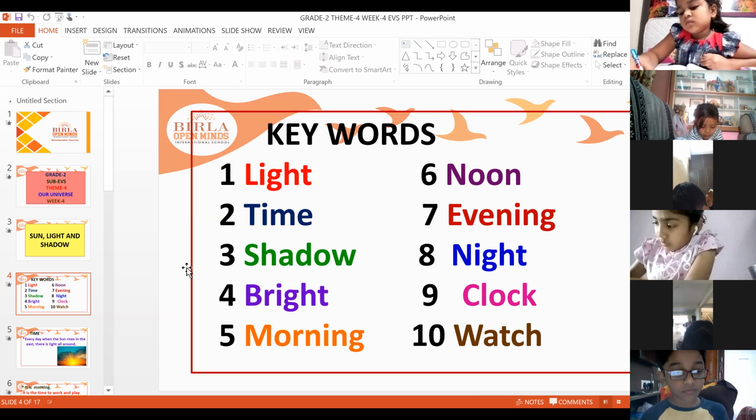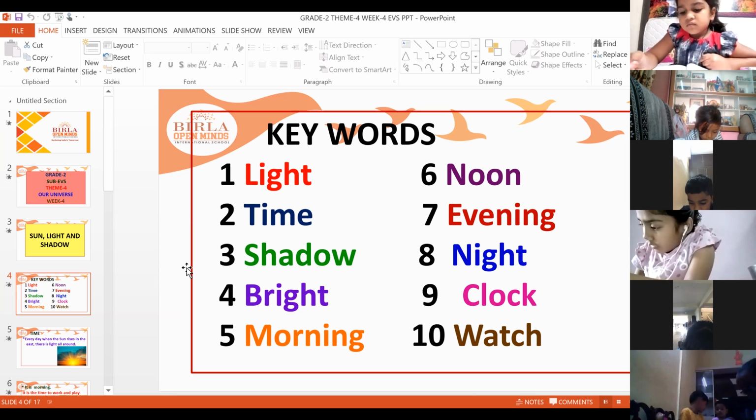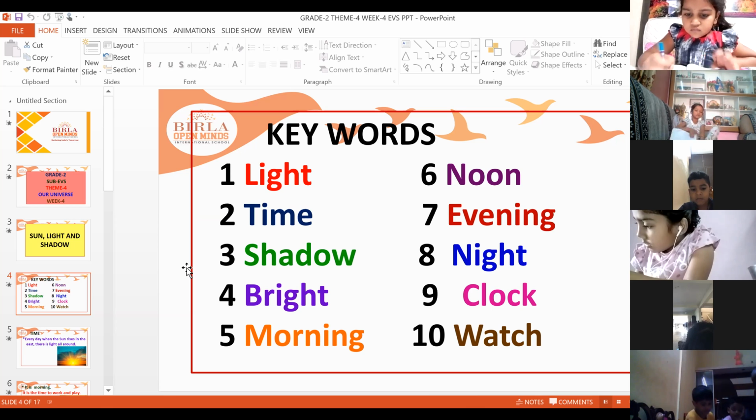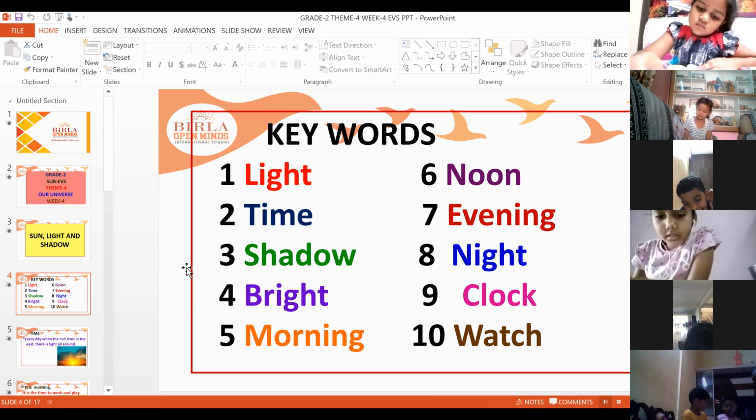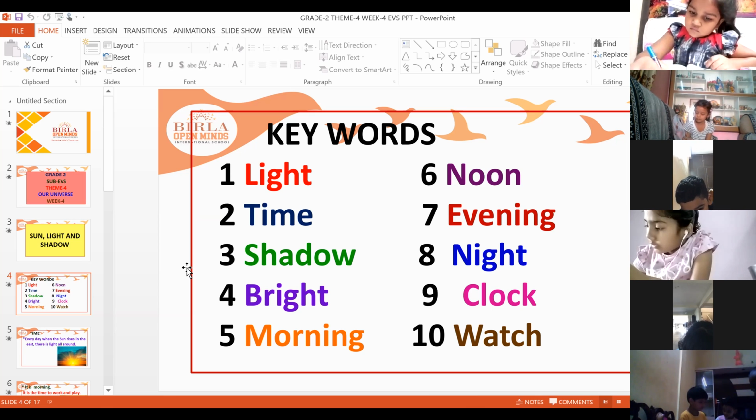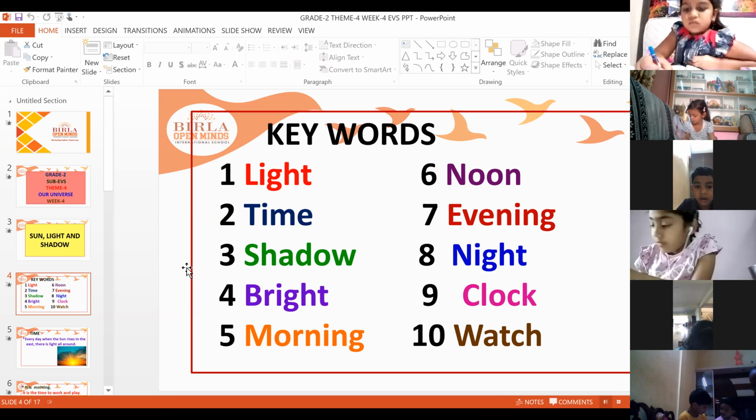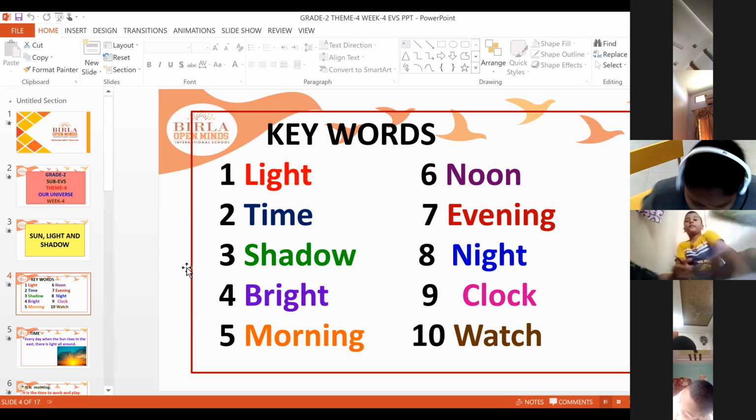Evening, E-V-E-N-I-N-G, evening. Night, N-I-G-H-T, night. Clock, C-L-O-C-K, clock. Watch, W-A-T-C-H, watch. All of you write these keywords. Leave a line and write neatly. You have to learn these keywords. Tomorrow I'll ask you orally.